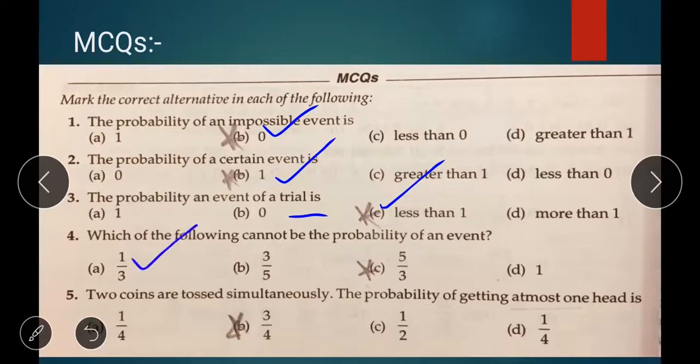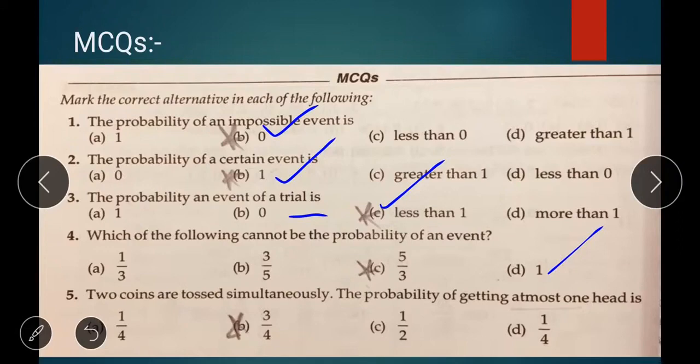Students listen, 1 by 3, if you divide 1 by 3, then you get 0.666 something. Then 3 by 5, that is also 0.6 something. Then 1, that is a certain event. If certain event is there, P of E equal to 1. So that is also right.